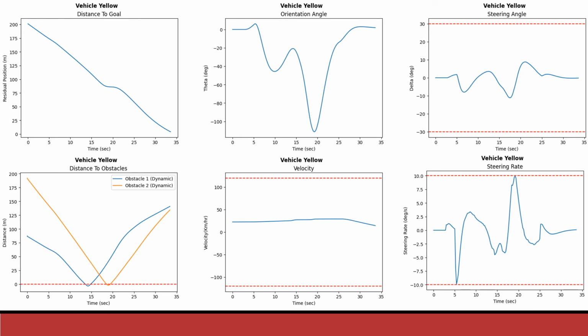Here we can see that in the distance to obstacle graph, it has collided with both the obstacles, and also the steering rates have almost reached their constraint limits. And this is because the cost to avoid these obstacles had gone so high that it still did not care what its steering rate should be. So now let's see if we can incorporate the velocity obstacle to avoid such a scenario.